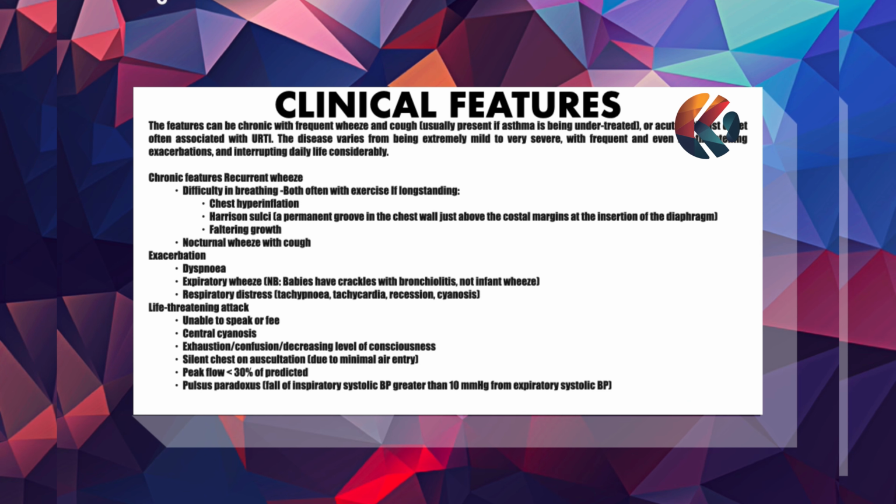The features can be chronic with frequent wheeze and cough, usually present if asthma is being undertreated, or acute with fast onset, often associated with upper respiratory tract infection. The disease varies from being extremely mild to very severe with frequent and even life-threatening exacerbations, interrupting daily life considerably. Chronic features are recurrent wheezes.